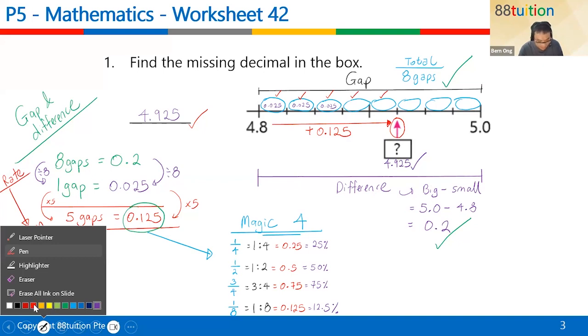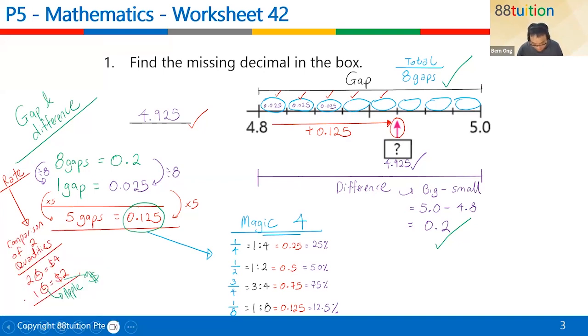Children, let me tell you why you must remember this. The simple reason is that your teachers are so uncreative. They always ask for the same fractions and the same percentages. They always ask the same question.